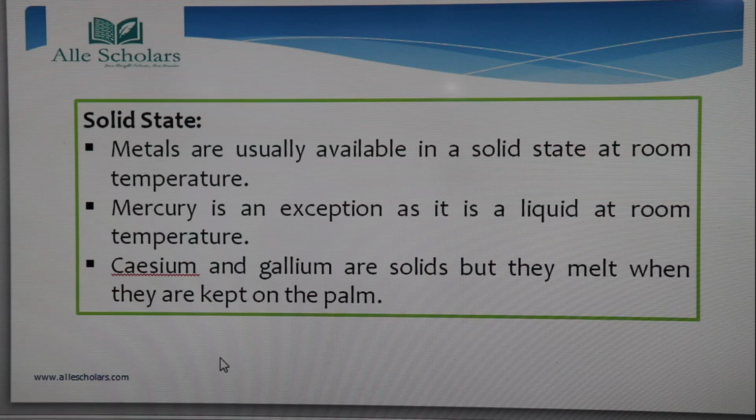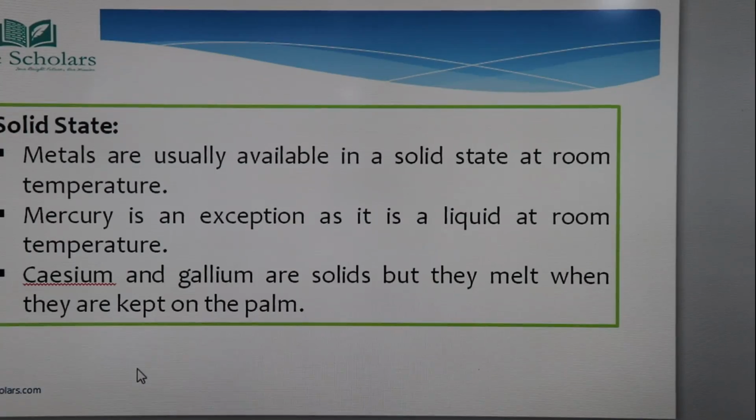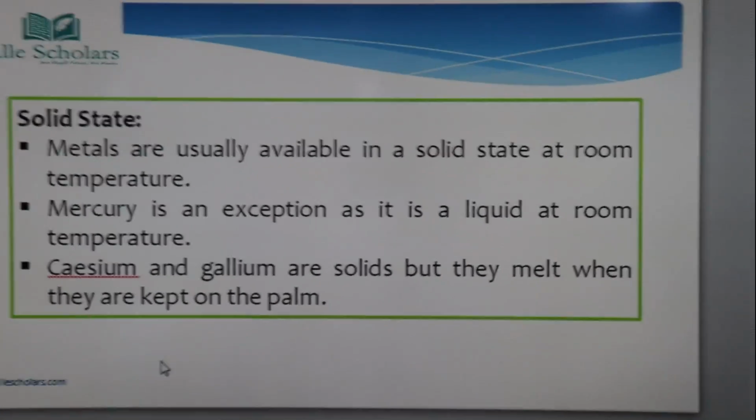But there is an exception of mercury. Mercury is an exception as it is liquid at room temperature. So all the metals are solid at room temperature. Only mercury is a metal that is a liquid at room temperature.